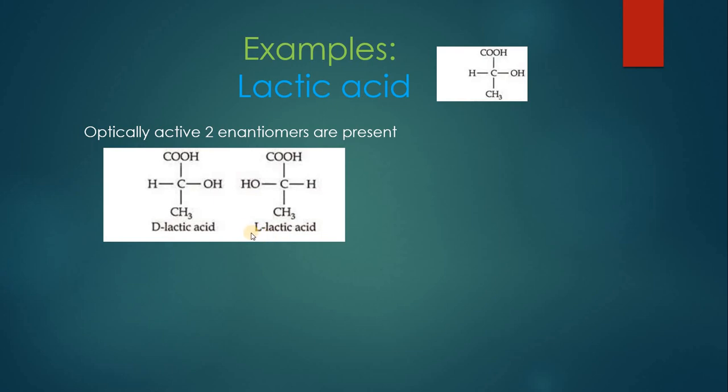Levorotatory means the one which rotates the path of light in the anti-clockwise direction, and the other one is D-lactic acid, which means dextrorotatory, in which OH is present on the right side. Both of them are enantiomers because both of them are mirror images which are non-superimposable. They are lacking symmetry and they have a central chiral carbon atom as well. So all of the conditions are fulfilled.